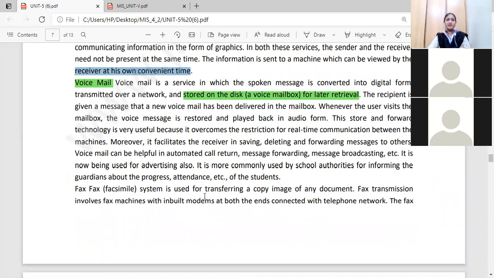Fax email is a system used for transferring a copy or image of any document. When we want to transfer an image of a document to another person, we use fax emails. Fax transmission involves fax machines. To send fax emails, both sides must have fax machines with inbuilt modems, connected with the telephone network.